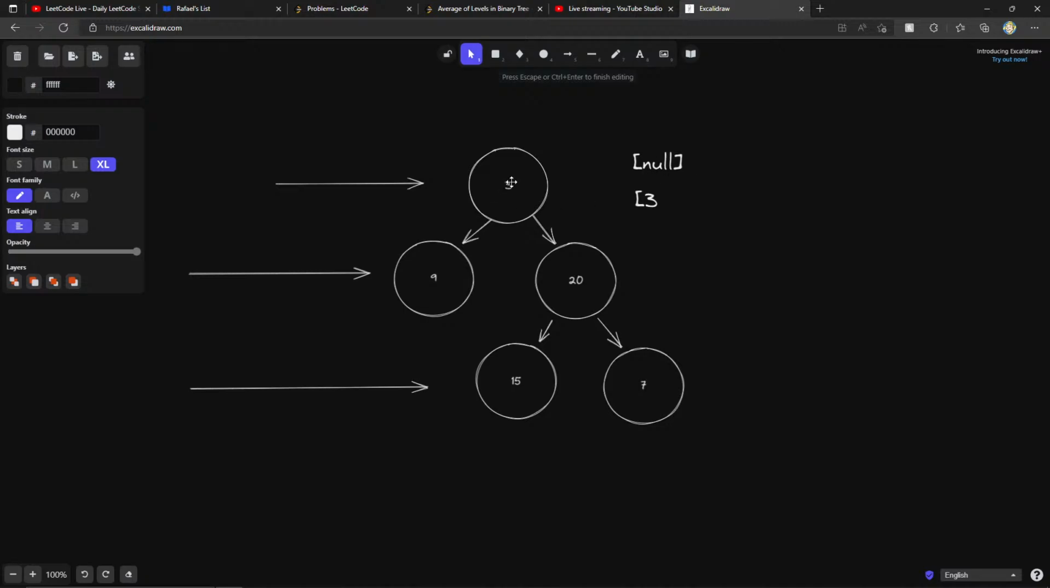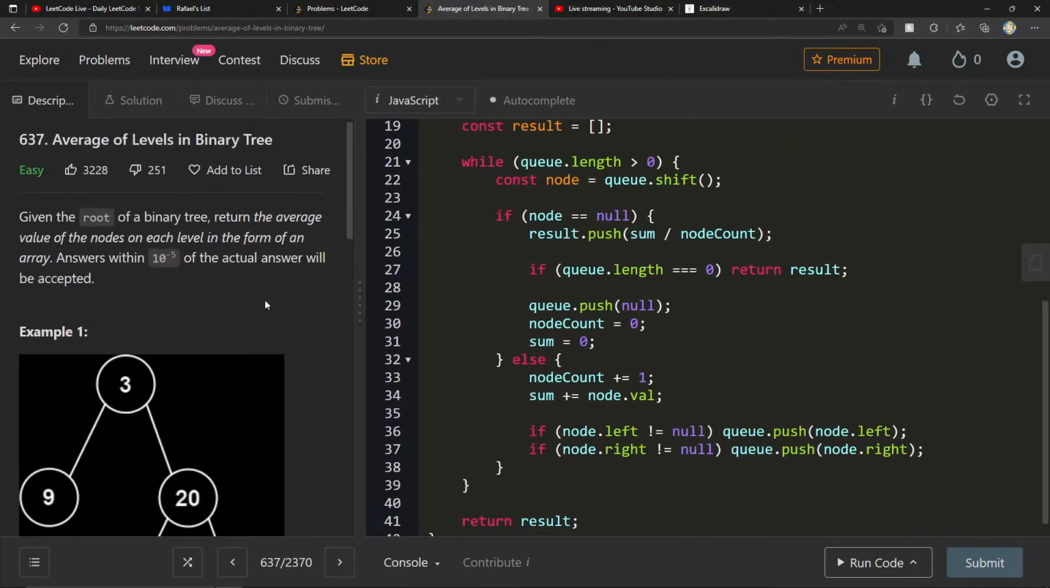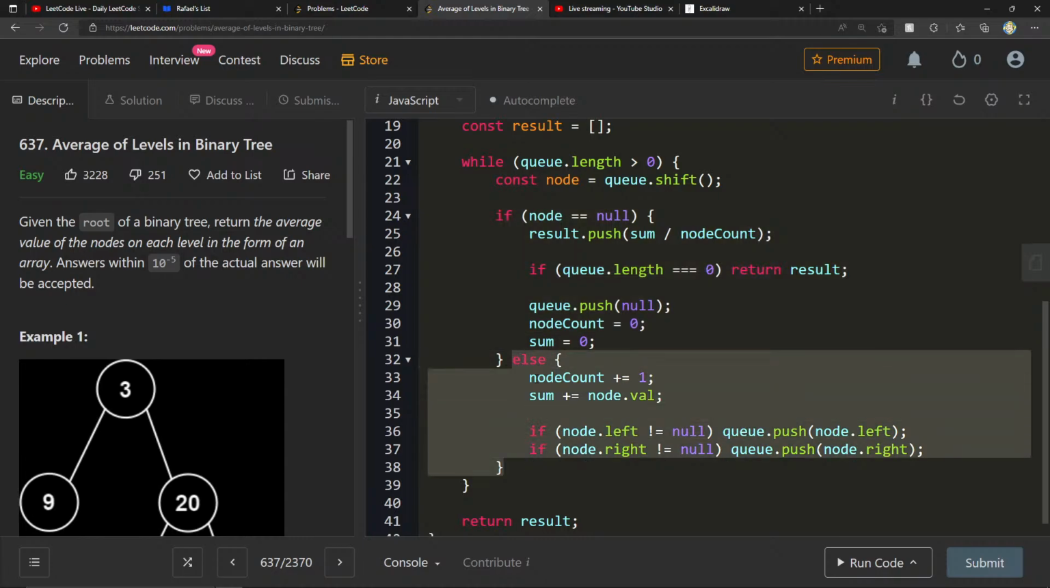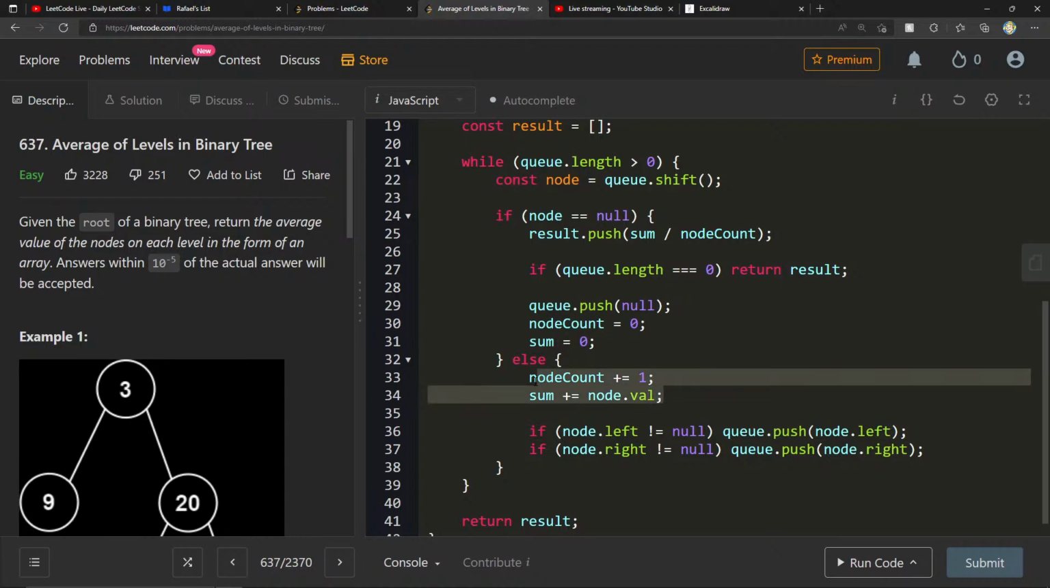Okay. Now I check to see, does 3 have any children? Okay, 9 and 20, it does. So I'm going to add 9 and 20 to the queue because at some point I want to get to that. And I can do whatever other processing I want with 3. Whatever you want to do is really dependent on the question. Here we want to figure out the average. Because the first time I shifted the node, it was not null, it was 3, I don't get to this if, I just do my else. This is normally where your logic is. In this case, we're keeping track of this average, so I'm incrementing the amount of nodes I have, and I'm also adding to my sum.